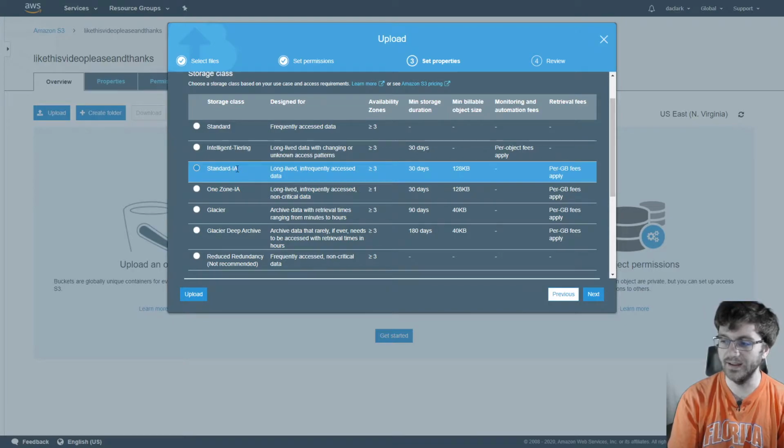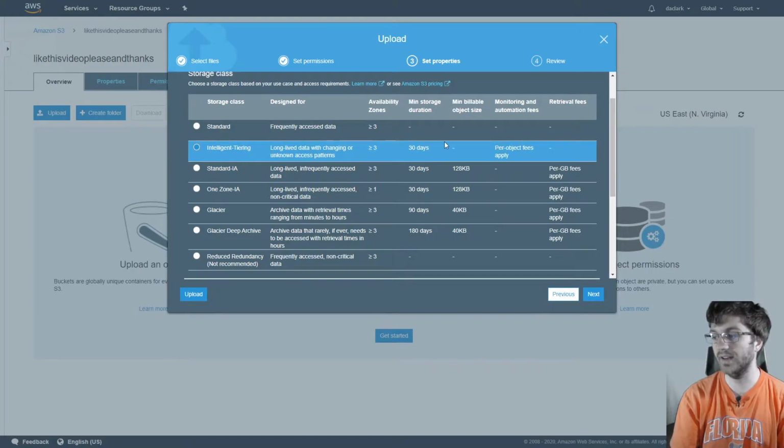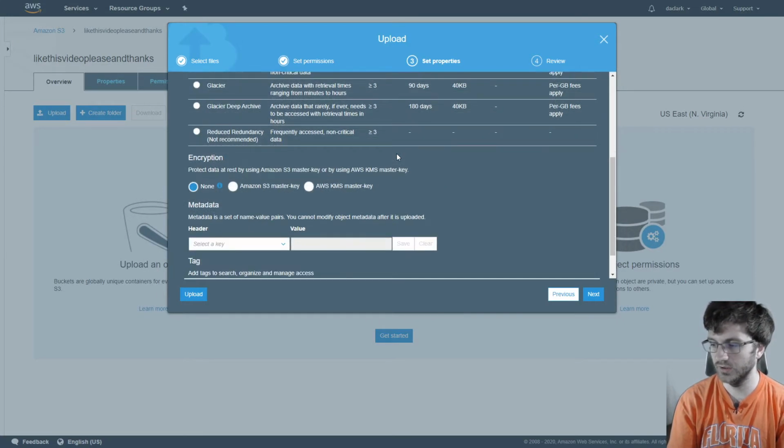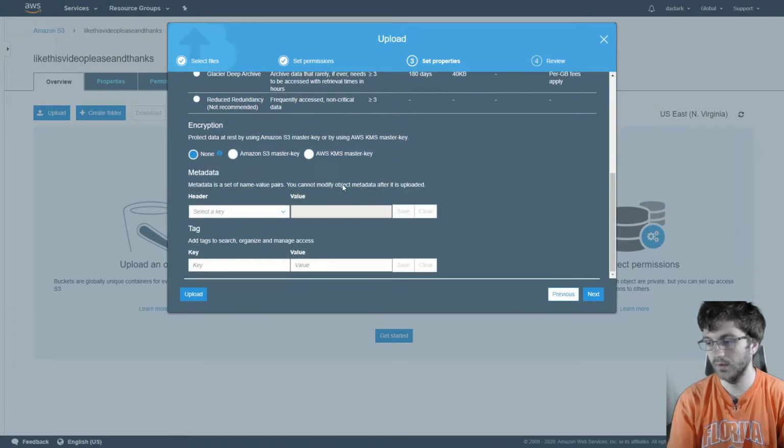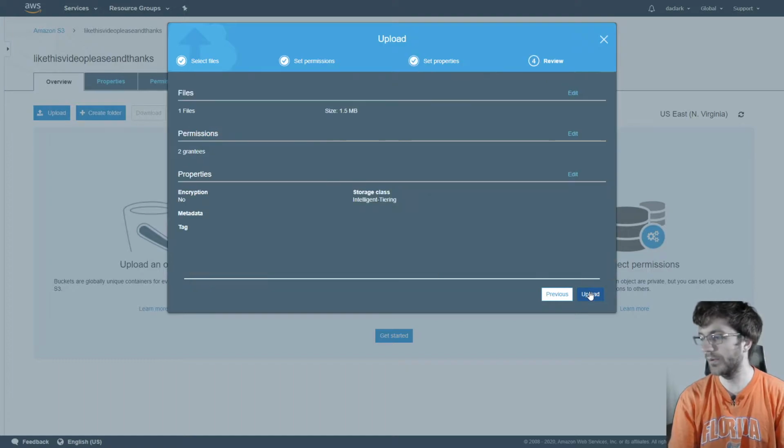That's what IA is. Or you can also use intelligent tiering, which after 30 days will be moved into something that won't be used as much. And there's also Glacier, which if you want to store something forever, or Glacier Deep Archive, then you would use those. But we're not going to do that. You can also encrypt it with master keys, KMS, which is Key Management Service. But we won't do that either.